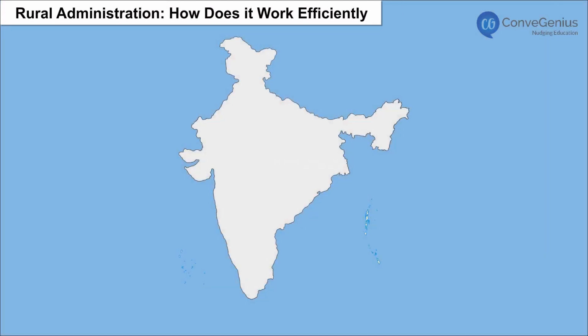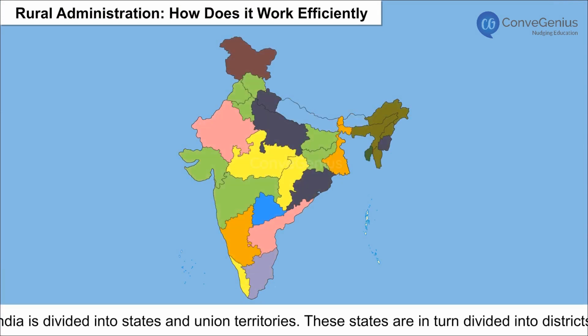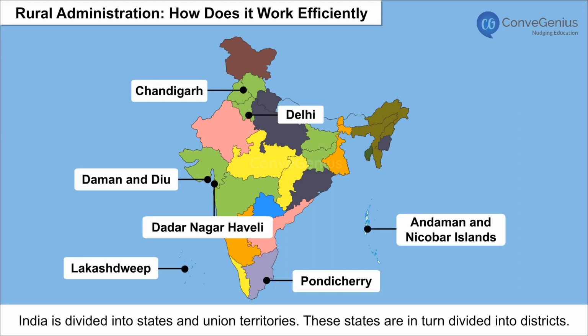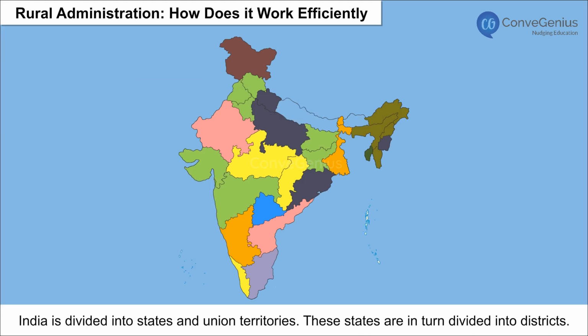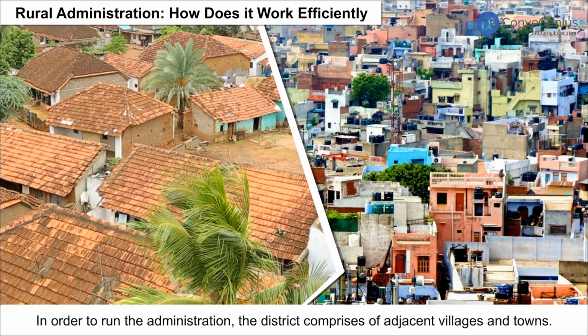Rural administration. How does it work efficiently? India is divided into states and union territories. These states are in turn divided into districts. In order to run the administration, the district comprises of adjacent villages and towns.